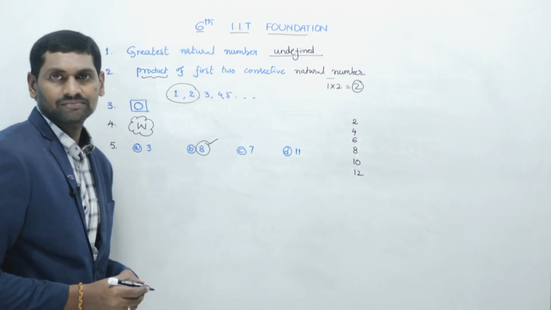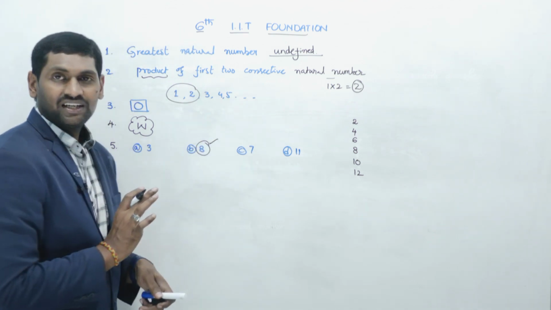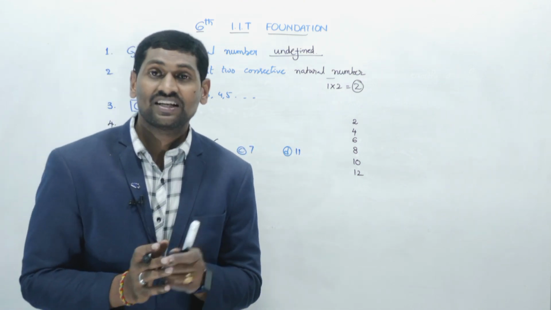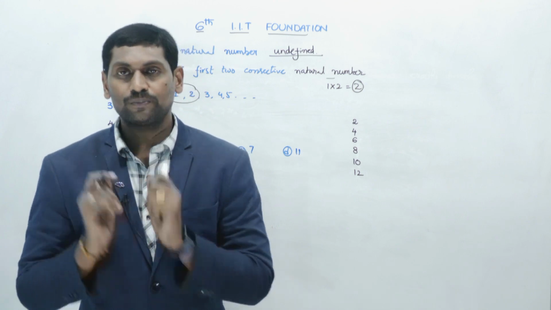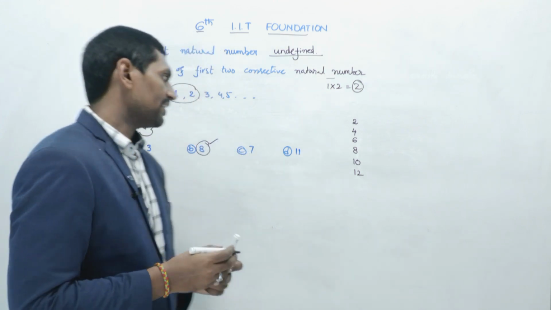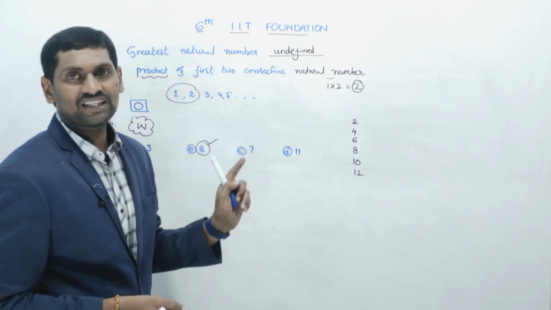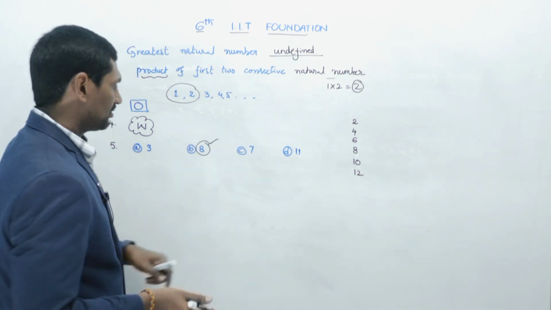8. 3 is an odd number, 7 is an odd number, 11 is also an odd number because they are not exactly divisible by 2. So according to the question, the answer will be 8 because it is an even number.